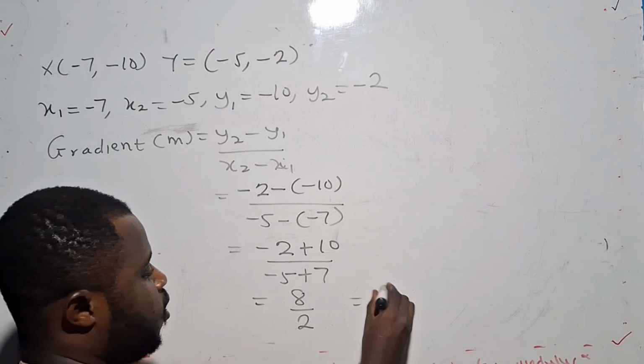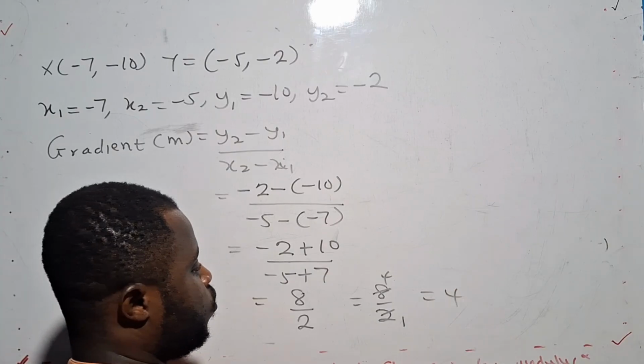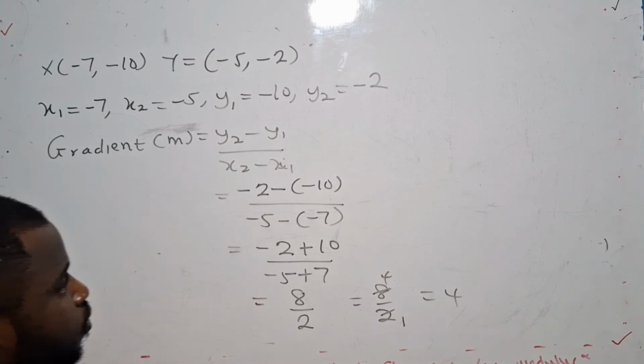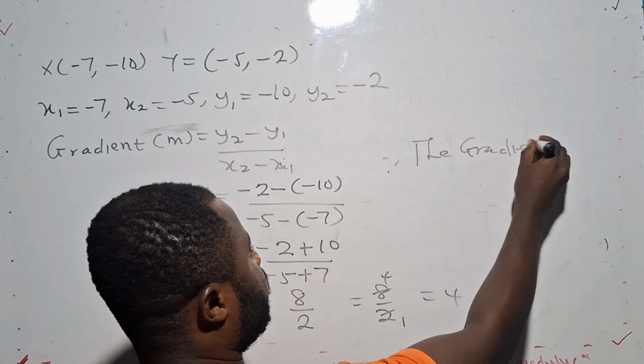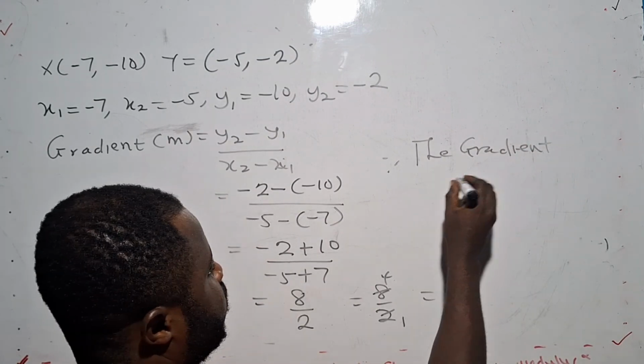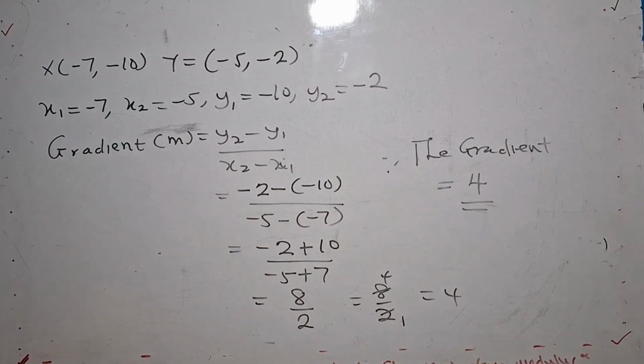So 8 on 2. 2 can divide here 1, divide here 4. So the answer is 4. So therefore, the gradient is equal to 4. So when the coordinates are all negative, this is how we solve it, step by step.